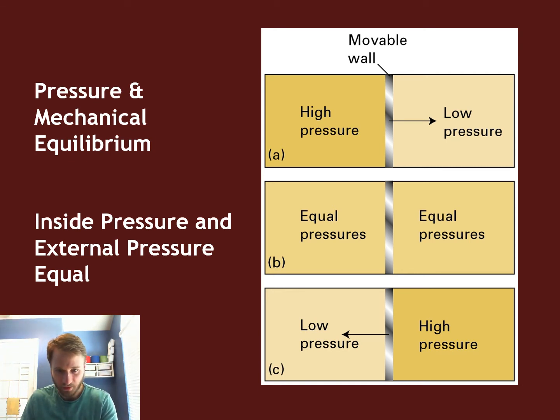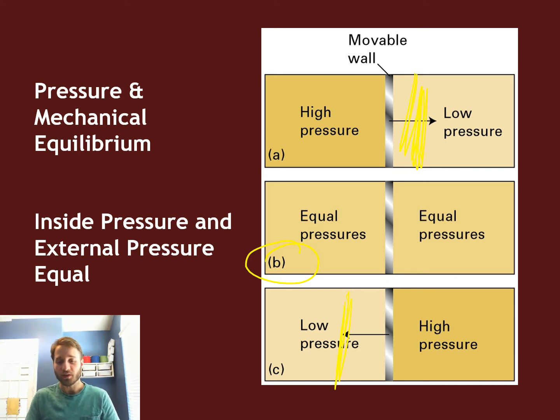So mechanical equilibrium is reached in part B here when both pressures are equal, or molecules will flow, or your piston will move from high to low pressure systems to reach that equilibrium. So if we have a movable wall here, this wall is going to move somewhere to the right in this top figure and somewhere to the left in the bottom figure in order to try to equilibrate the pressure. So as it moves to the left, it raises the pressure on the left side and reduces the pressure on the right, okay?